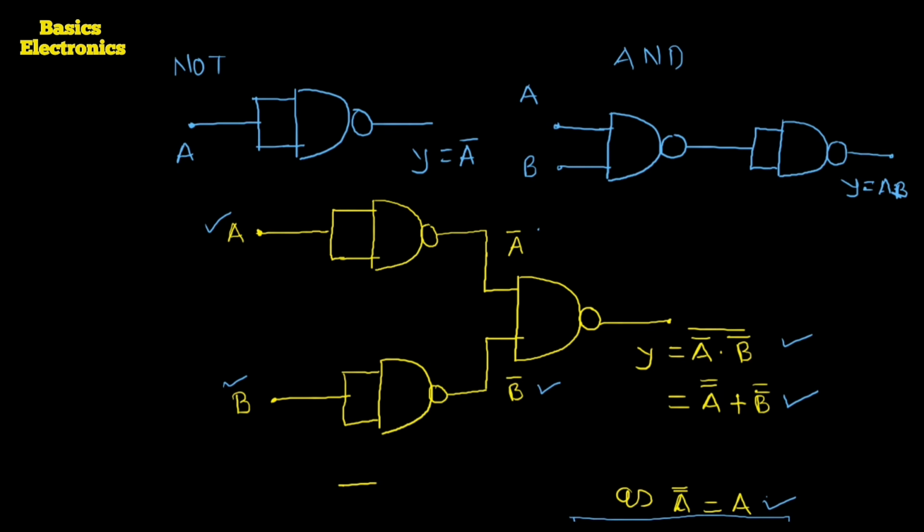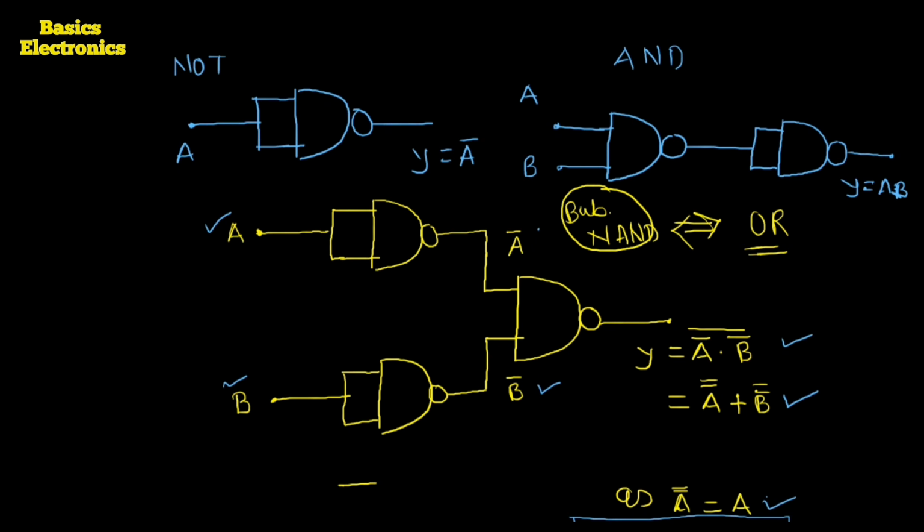The inverted input NAND gate, that gate we call a bubble NAND gate, having the inverted input, is equivalent to the OR gate. So if we construct the bubble NAND gate, then it works as an OR gate.